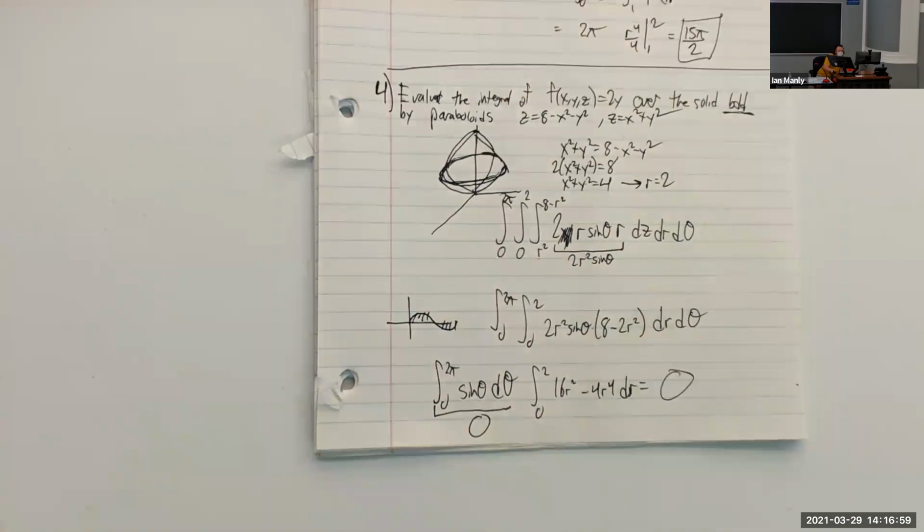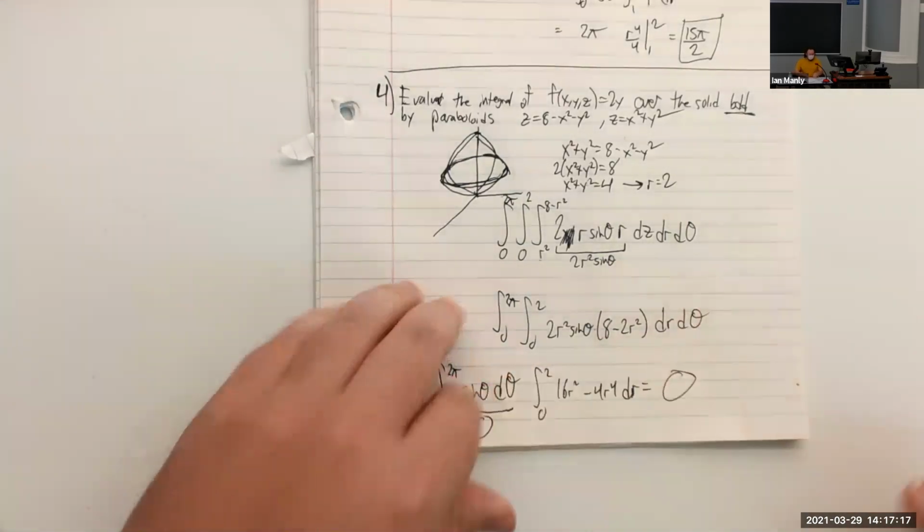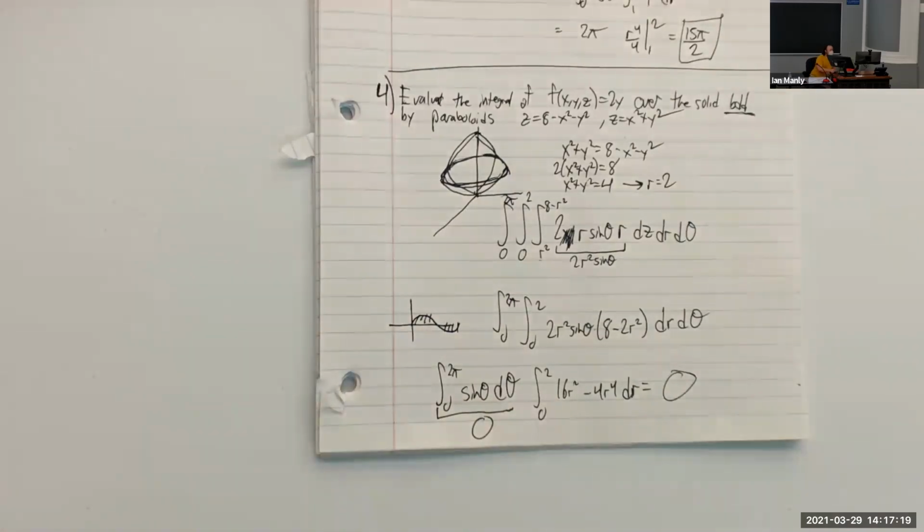When do you know to do a triple integral or double when it asks for volume? You could do it either way. You could do the double integral with the top surface minus the lower surface, or you could do the triple integral of 1. They end up being the same thing, provided you set up your integrals correctly. So you could do it either way. All right, let's move on to the next one here.